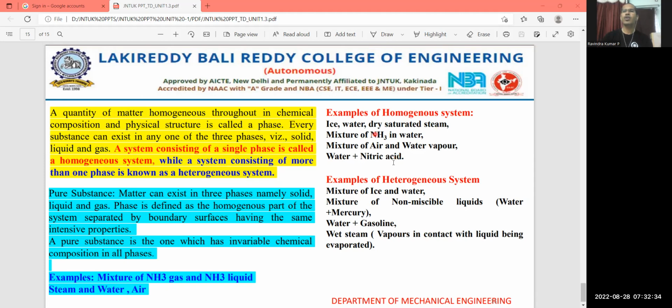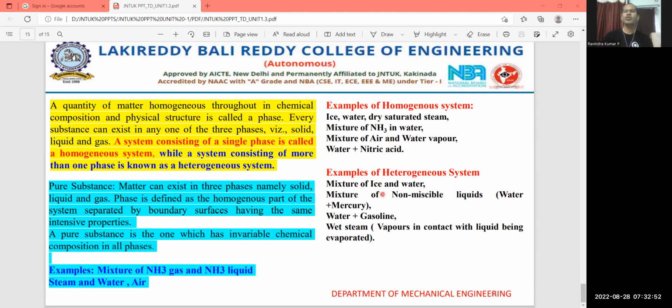The examples for the homogeneous system are ice, water, dry saturated steam, mixture of ammonia in water, mixture of air and water vapor, water plus nitric acid. Examples of the heterogeneous system, that means more than one phase, are a mixture of ice and water, mixture of non-miscible liquids such as water plus mercury, water plus gasoline, and wet steam, that is vapors in contact with the liquid being evaporated.